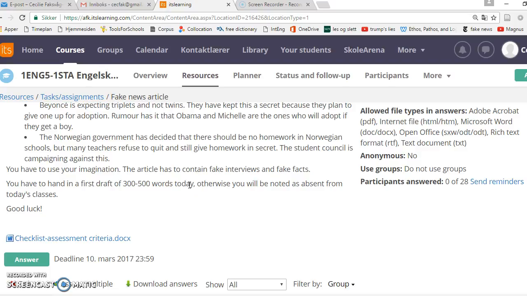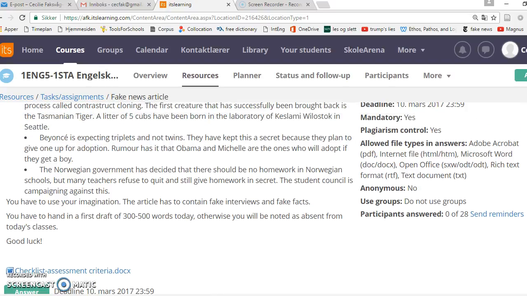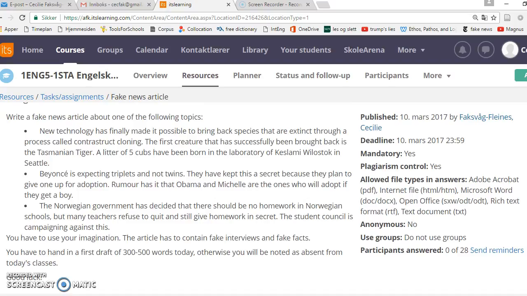We'll continue to work with this on Mondays. I won't give you any feedback, but you have to hand in so that I can see that you've done something. And it's also very important that you've done something for the work we're going to do on Monday. So pick one of these topics and write a fake news article.